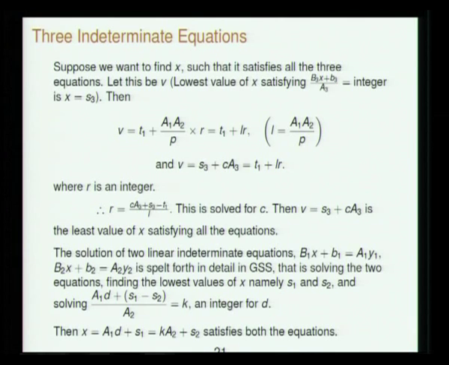And if you want to solve the third equation, then this also has to be satisfied, this also has to be an integer. So, the solution of this is, let us say, C3 plus S3. Now, the solution of the previous two equations will be like this. We saw that the lowest is this and the general is this, where r is an integer. So, essentially again we have to solve this Kuttaka: (Ca3 plus S3 minus T1) by L is equal to R. So, that is what you have to do.